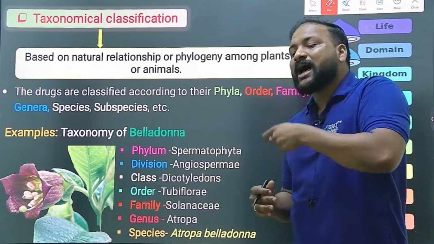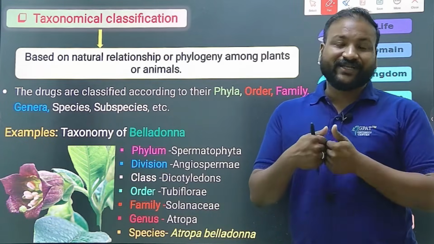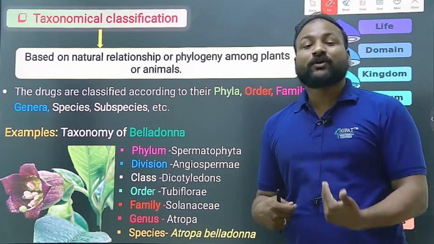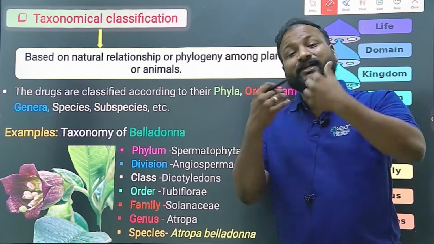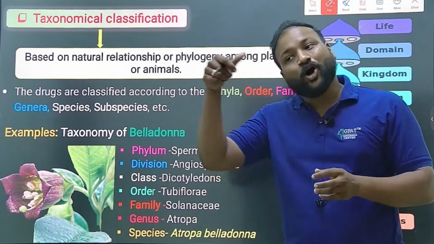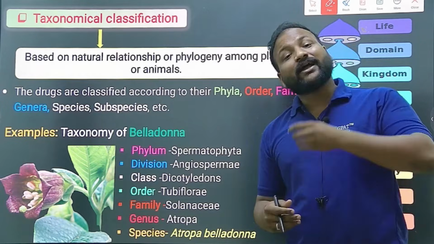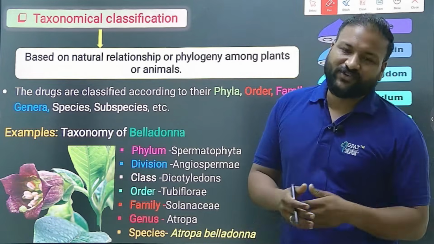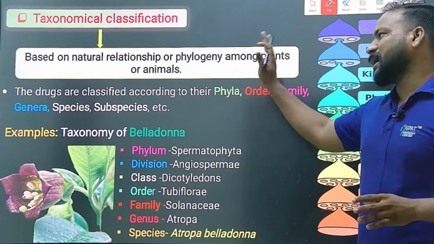Firstly, we have classified the entire living organism into flora and fauna, right? In this flora, the plants can be subdivided into six or more orders. Each order has its own specific features. Clear? And in that order they have different special features, like how the classification is based on their phyla, order, and everything.